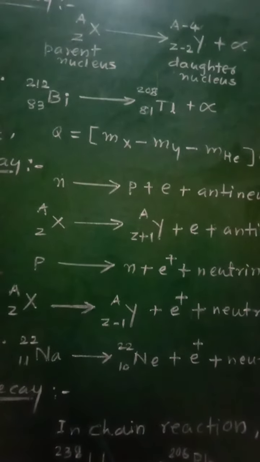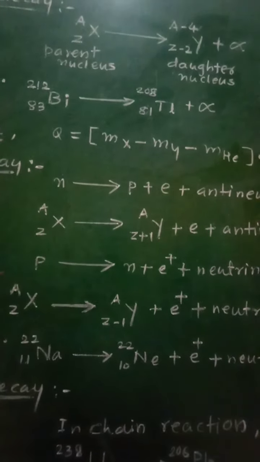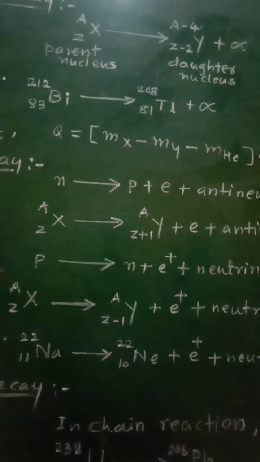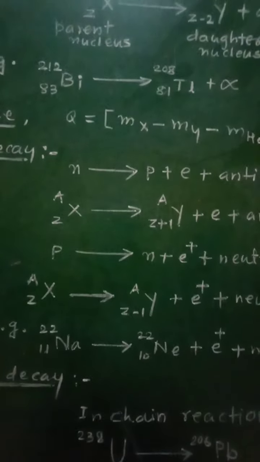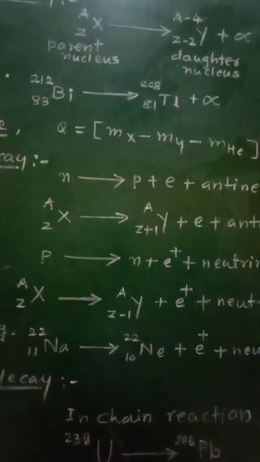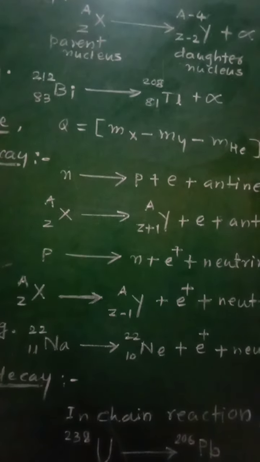So the atomic number Z increases by 1 and the number of neutrons, that is capital N, decreases by 1.